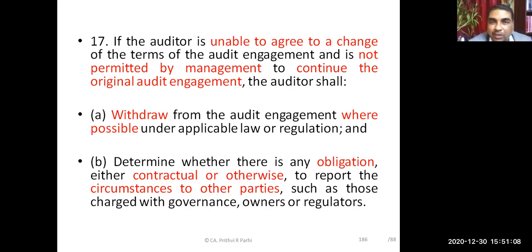But you have to remember, if the auditor is unable to agree to the change of the terms, auditor feels that these new terms are not agreeable. Auditor wants to continue the old terms. New changes are not agreeable to the auditor. And he is not permitted by the management to continue with the original audit engagement. Original was signed. Now management is trying to change it, and the changes are not acceptable to the auditor. Now, question comes: what should the auditor do?